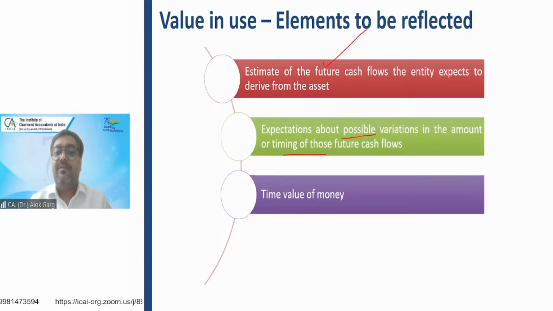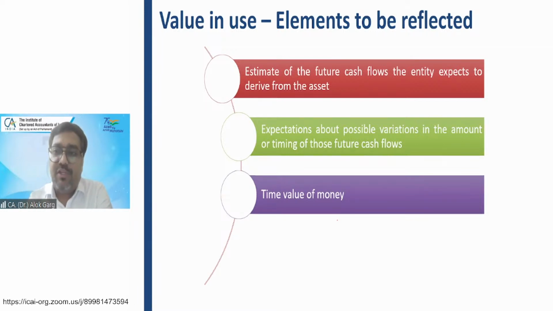Then you need to consider the concept of time value of money, right? Because let's say the life is 10 years. You are estimating I will receive 1 lakh rupees every year for the first 5 years. In the last 5 years, I'll only receive 50,000 rupees. So the total is 1 lakh multiplied by 5 plus 50,000 multiplied by 5. The total is 7.5 lakh only.